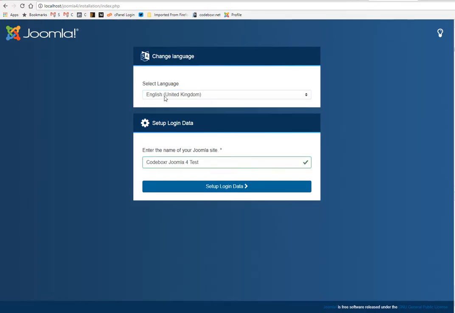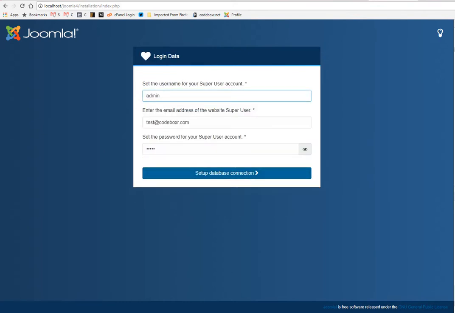and with the basic download package we can see two languages. One is English United Kingdom and another is English United States, and I just put the name of the test site. Okay, let's click and set the username. By the way, this data is showing because I gave another try before this video, so this is already saved in my installation. Okay, fine. So let's move forward.